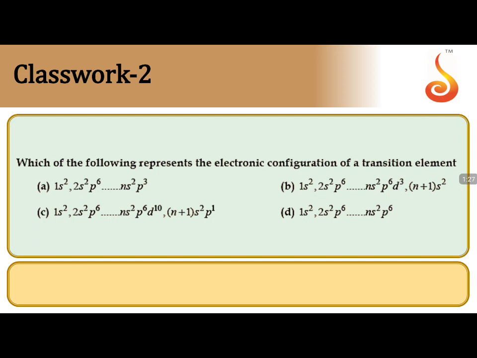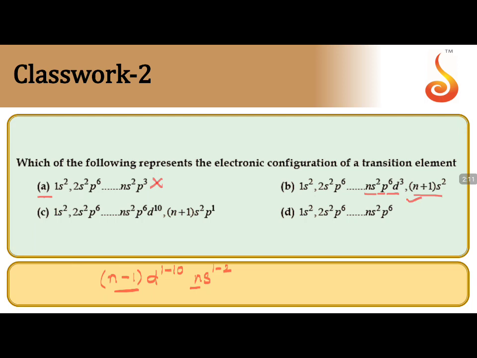Next, question number 2. Which of the following represents electronic configuration of transition elements? The general electronic configuration is (n minus 1) d 1 to 10 and ns 1 to 2. That means n should be highest for s and d should be n minus 1. There is no d in the first option, so I can eliminate option A directly. In the second option, you have ns, np and (n plus 1) s with nd, which can be possible.